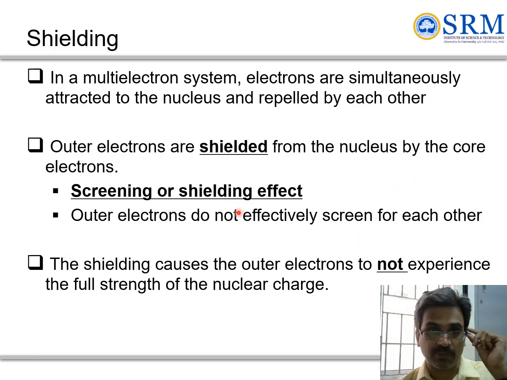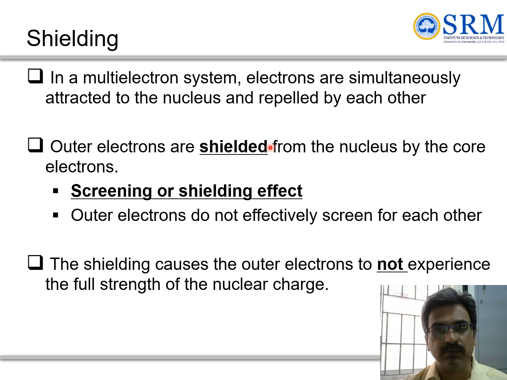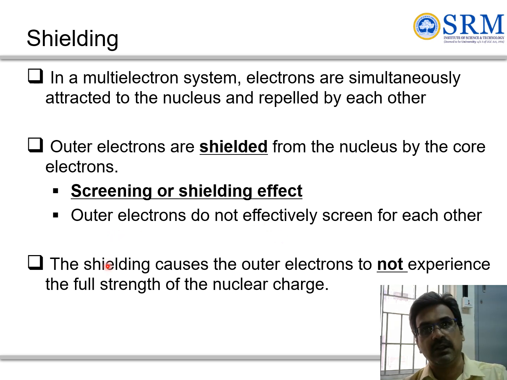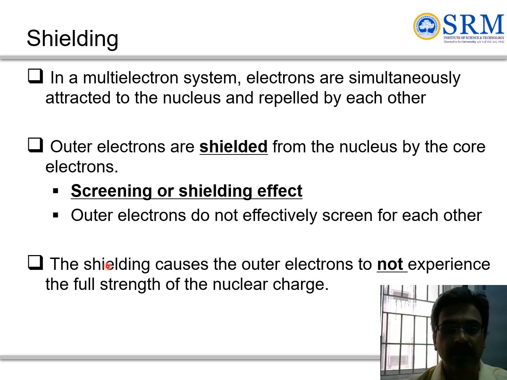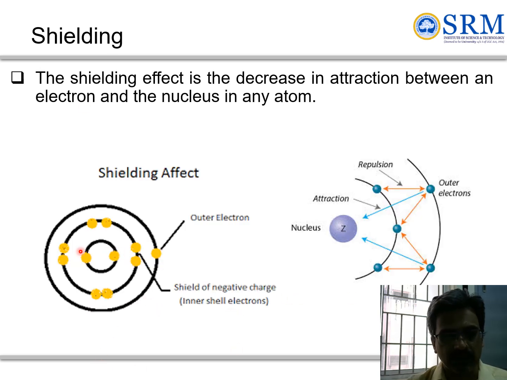Let's address an important aspect, shielding. When we have a multi-electron system, how electrons are attracted toward the nucleus and are repelled by each other, we understand by means of shielding. Generally, outermost electrons are shielded from the nucleus by core electrons, which means the core electrons are not allowing the outermost electrons to experience the complete charge. Shielding causes the outermost electrons not to experience the full strength of the nuclear charge. These are the core electrons, and this is the outermost. The inner or in-between shell electrons are not allowing the outermost electrons to experience the exact nuclear charge.